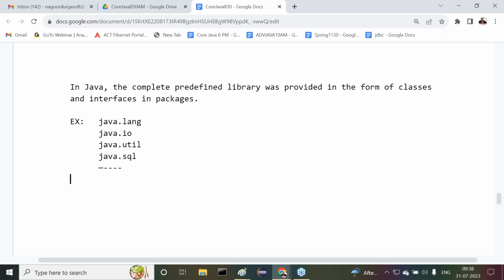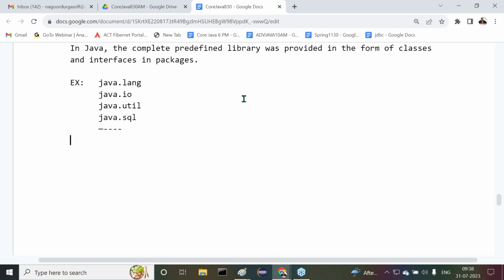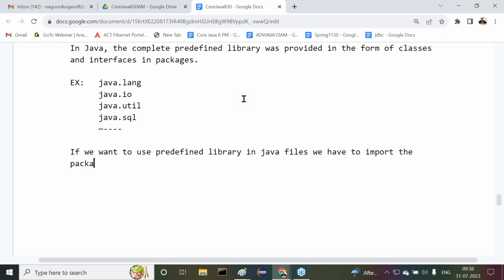We can use them. Next, if you want to use the predefined library in Java files, we have to import the packages.